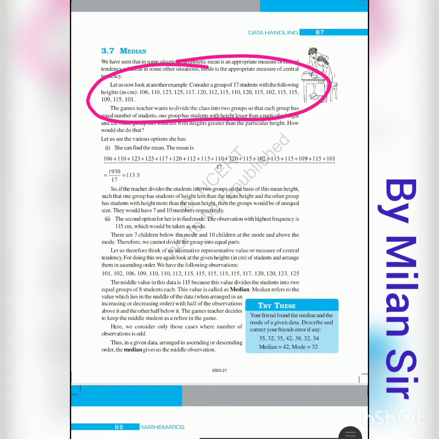After that you need to find the exact middle value. That middle value is called the median. We have one formula for that. First of all, you need to arrange all the data either in ascending order, otherwise in descending order. And most often we use the ascending order. You can use either, but most often we go for the ascending order.